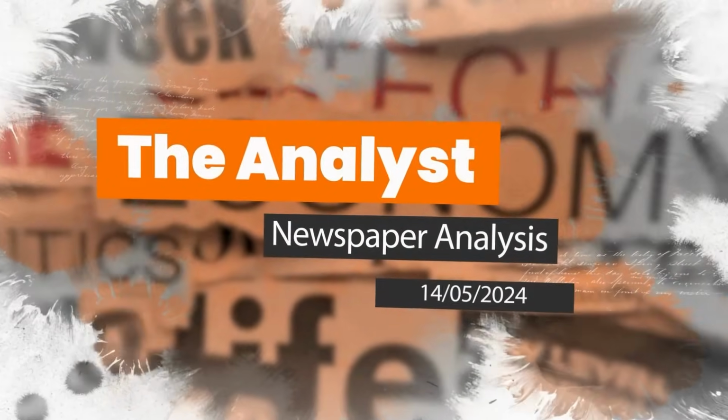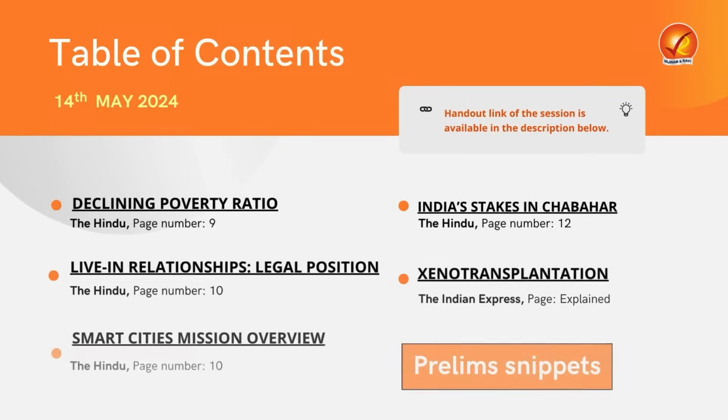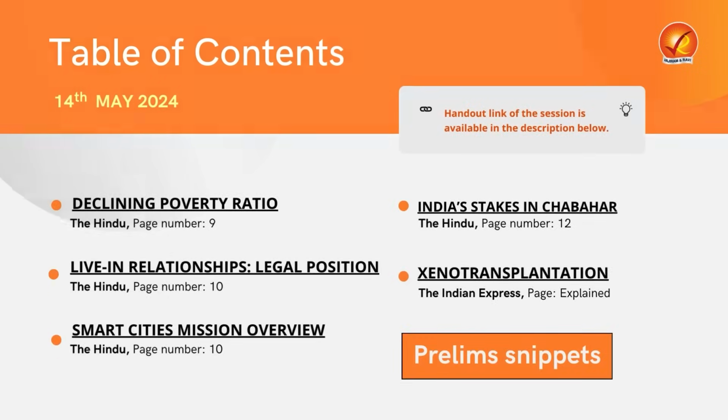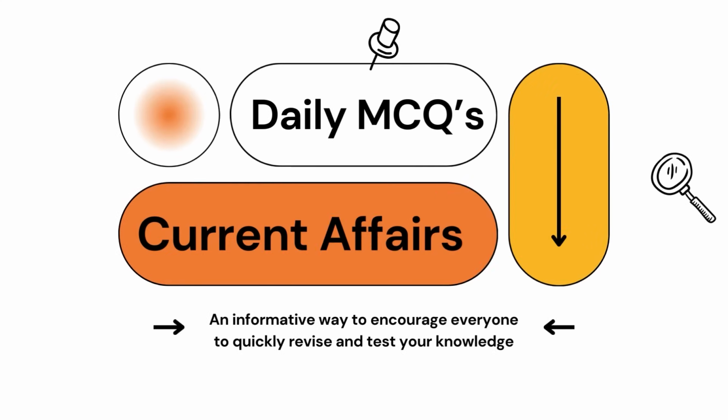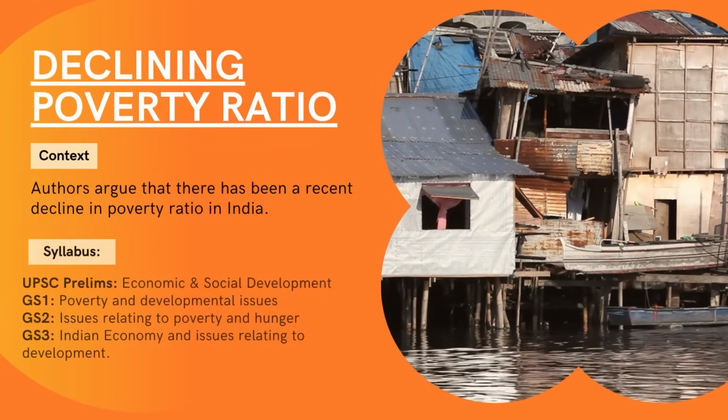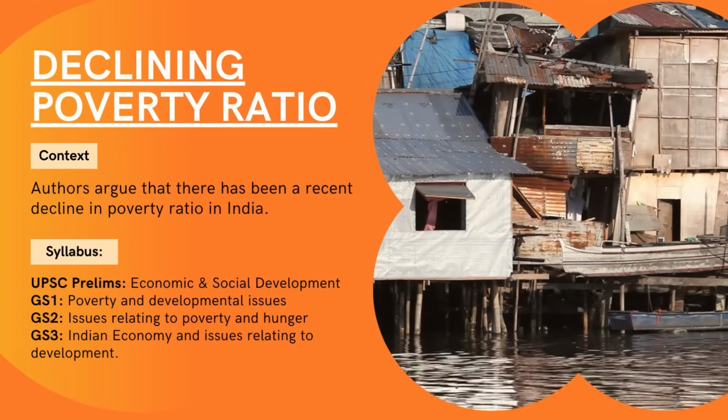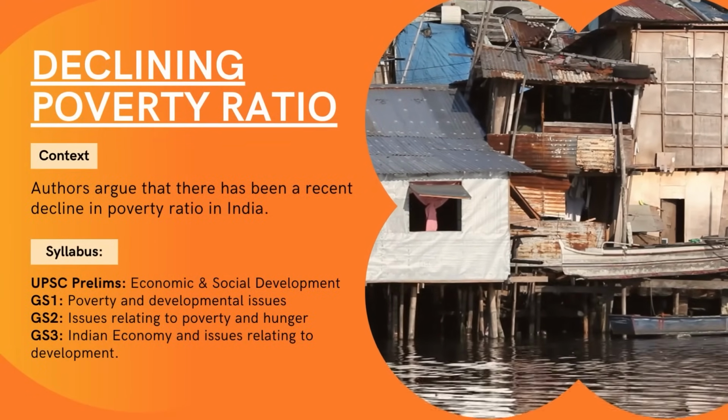Hello students, welcome back to the Analyst for 14th May 2024, where we will be discussing 9 most important articles from the Hindu and the Indian Express. The very first article that we'll be discussing today is about the declining poverty ratios and about the various estimations of poverty in the country.